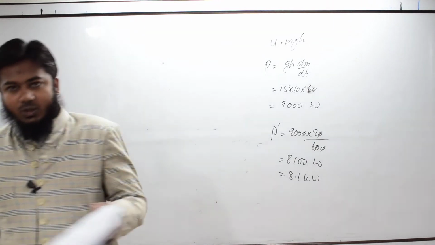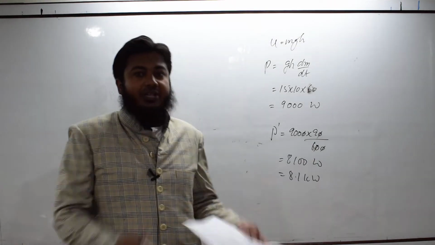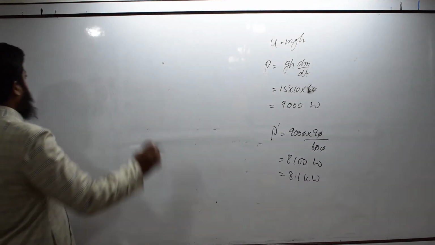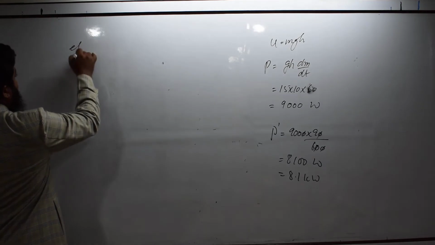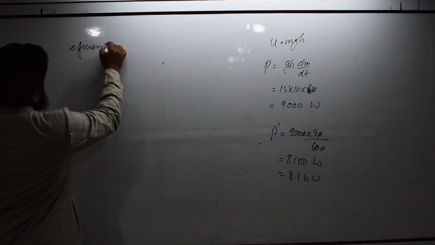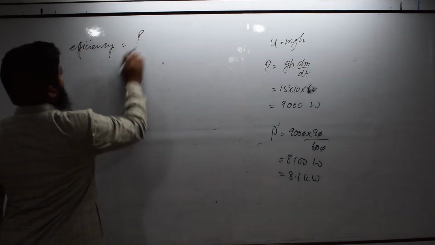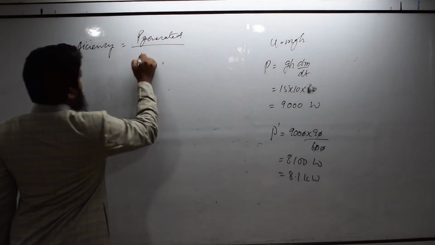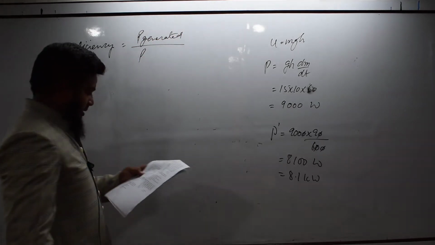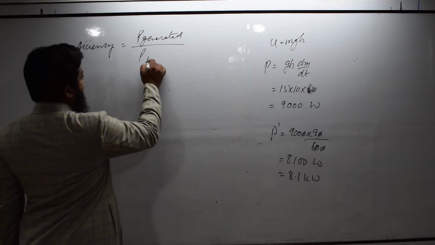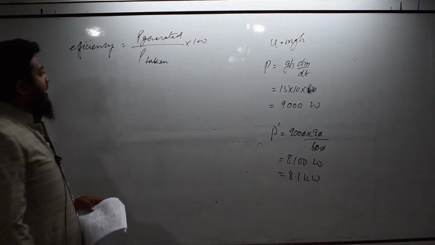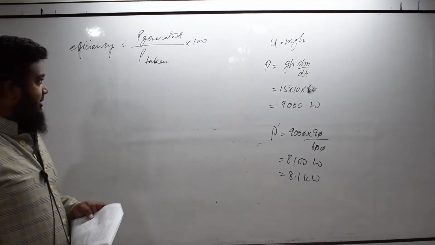So, it takes 10 kilowatt power, and how much power it generates will give the efficiency. So, the efficiency will be power generated divided by power taken into 100. So, we can calculate how much power it generates.